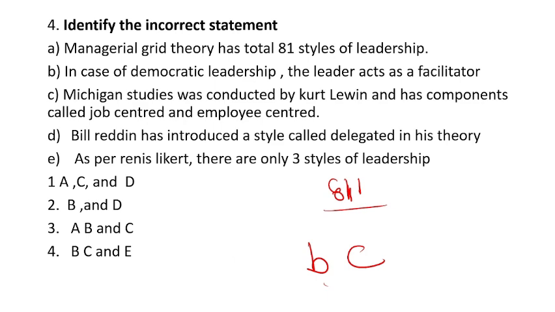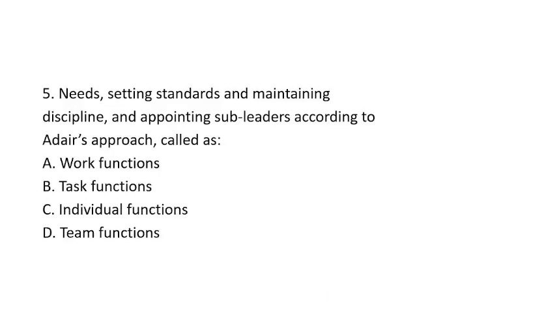So these are the styles. Even if you had no knowledge about that, you could have eliminated options 1 and 3 directly. Then D is an extension of Bill Reddin's tridimensional grid theory, which is an extension of managerial grid theory, so D will also be eliminated. Option 4 will also be eliminated. So you get the option B, C and E. 4 is the right answer.